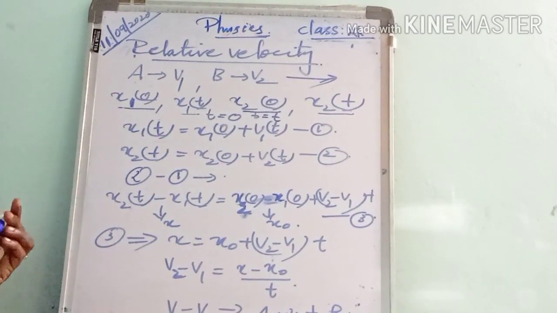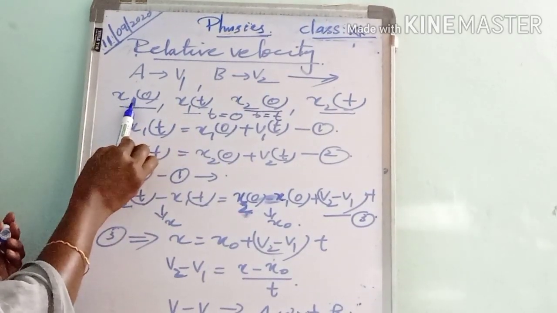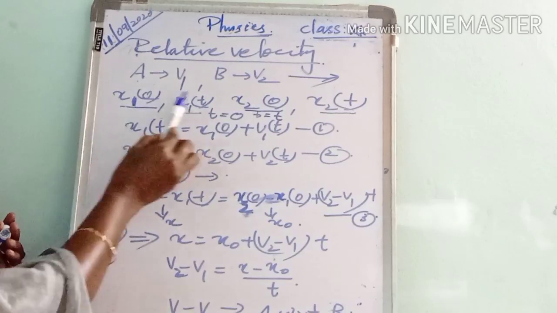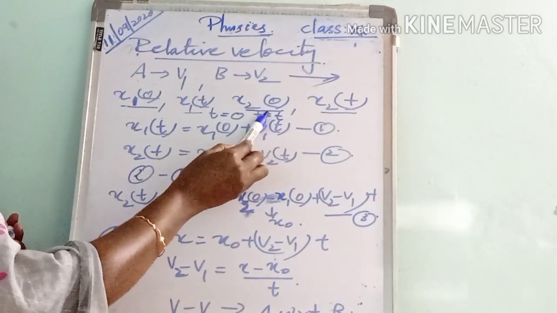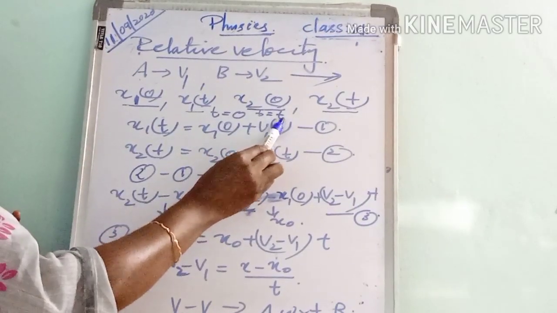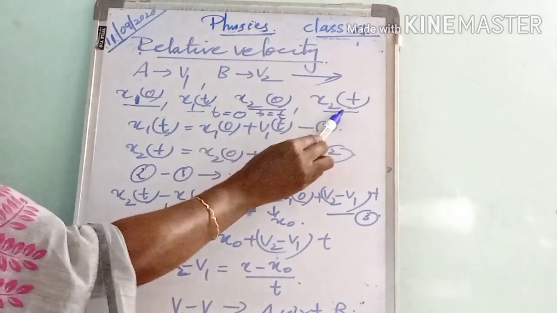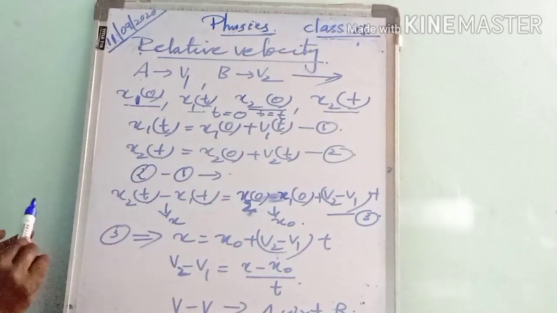Listen to it. At time t equal to 0, the position of A is taken as x1 0 and the position of B is taken as x2 0. Then at time t equal to t, the position of A is taken as x1 t and the position of B is taken as x2 t.